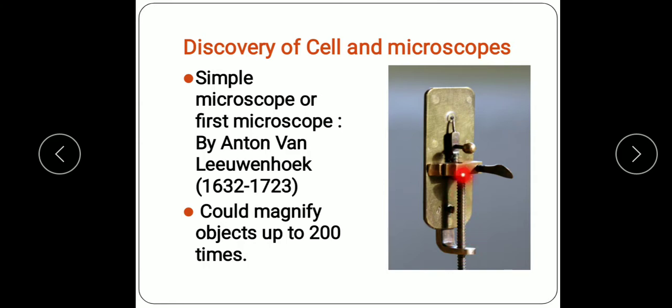This is the screw, and at the screw point the object was placed. Some of Leeuwenhoek's microscopes could magnify objects up to 200 times. So it was the first microscope constructed by Leeuwenhoek.